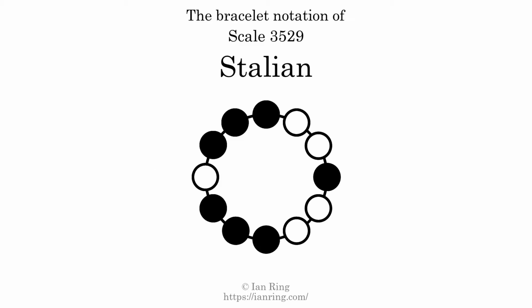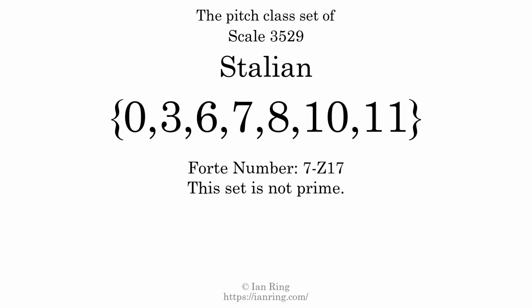This is a bracelet notation diagram of scale 3529. The shaded circles represent tones that appear in the scale, and they are read clockwise, starting at the top. The pitch class set for this scale is 0, 3, 6, 7, 8, 10, 11. The Forte class is 7Z17. This set is not prime.